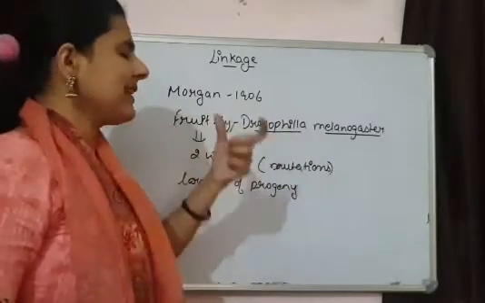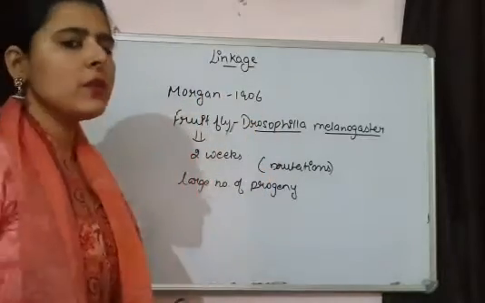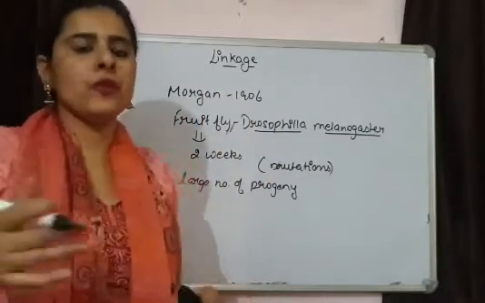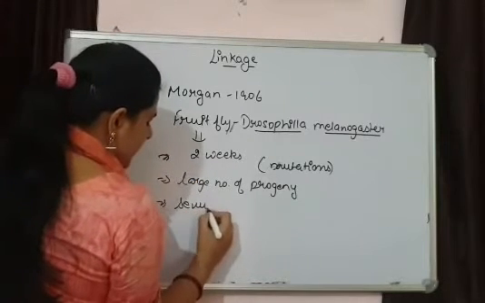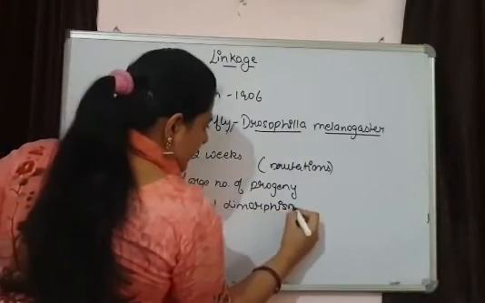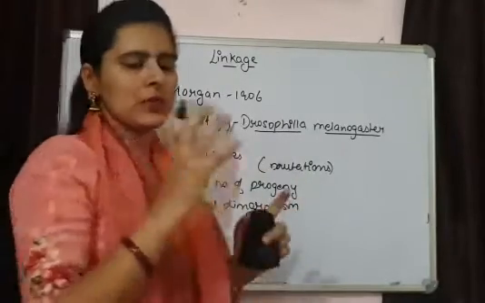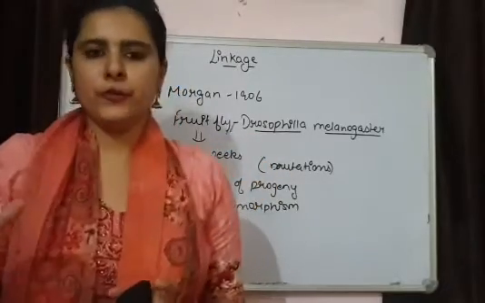Now, the characters again were easily distinguished. Why? Because the male and female fruit fly show sexual dimorphism. So, there was a clear-cut difference between the male fruit fly and the female fruit fly.